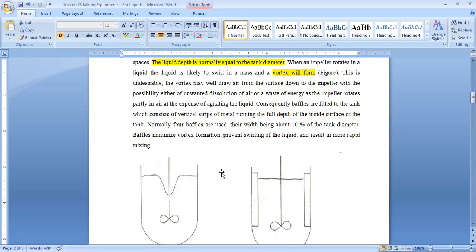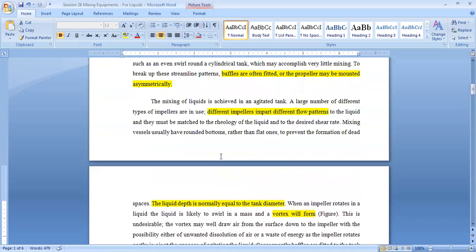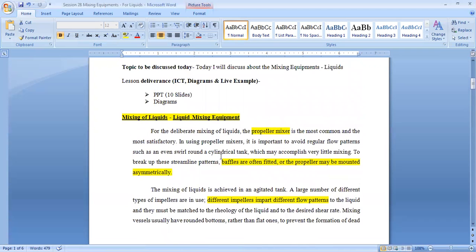Normally 4 baffles are used, and their width is about 10% of the tank diameter. The width of the baffles will be 10% of the tank diameter, and they have only one job, which is to stop the vortex formation. So that's how the mixing of liquids takes place.